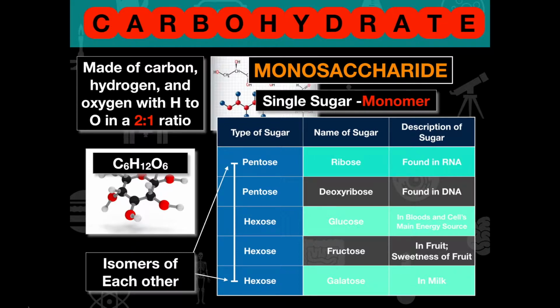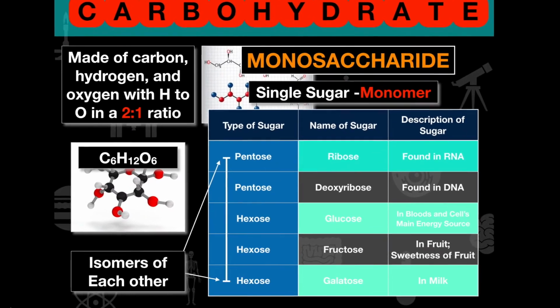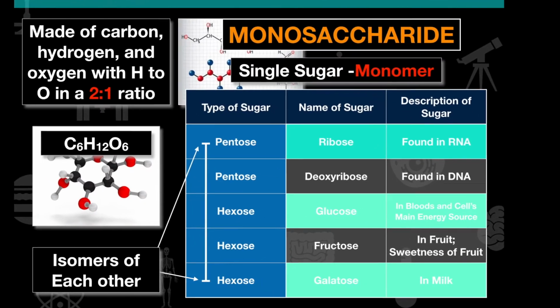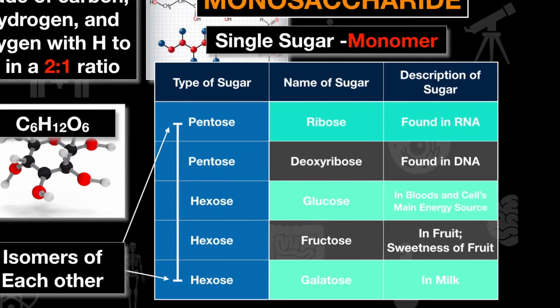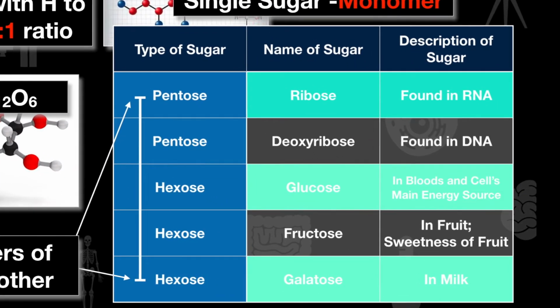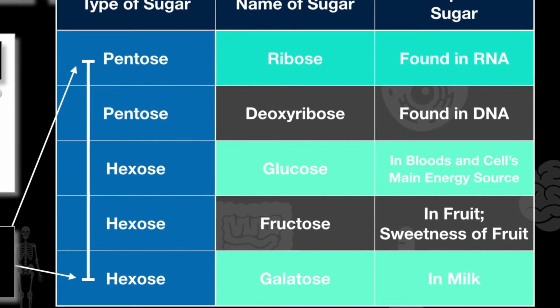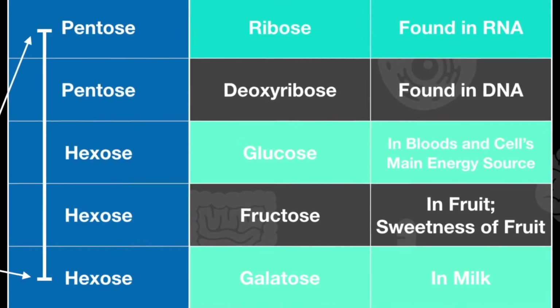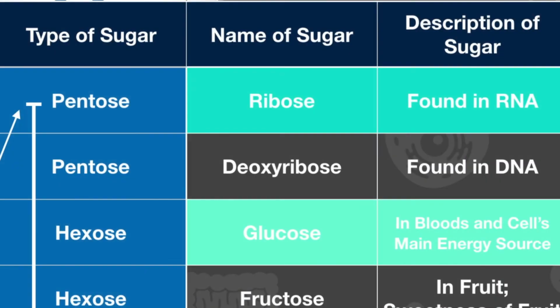In this case, glucose is in the blood. It's really the cell's main source of energy. Fructose gives the sweetness of fruit, and galactose is found in milk. Again, these are all hexoses, and they are all isomers of each other, but they serve different functions. We can also look at ribose and deoxyribose, and they're both found in RNA and DNA, but RNA and DNA have 2 completely different functions, and they serve 2 different purposes when we're talking about genetics.